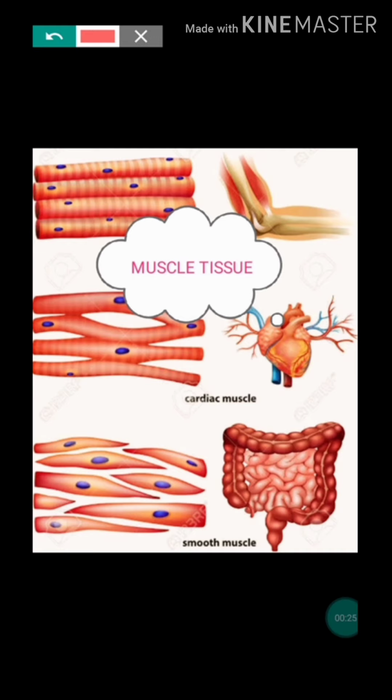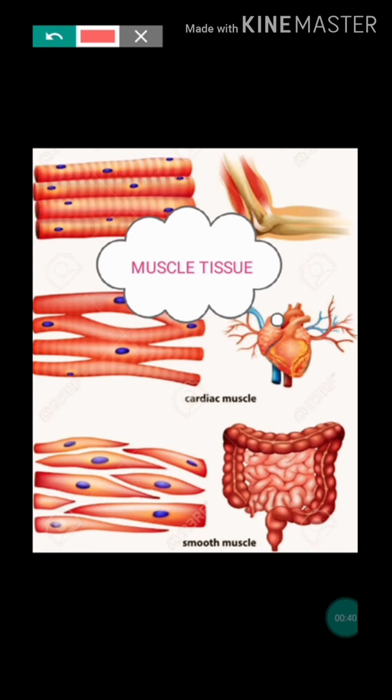About 40 to 50% of our body weight is muscle. Then it has different properties: excitability, contractility, extensibility and elasticity. These are the properties of muscle tissue.